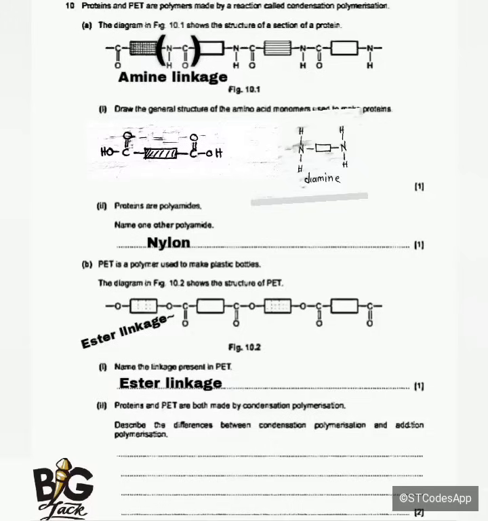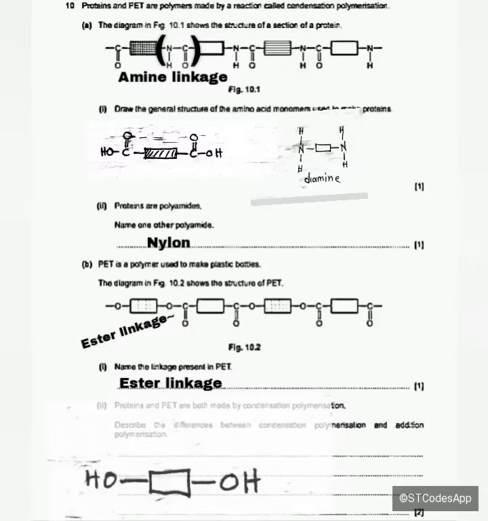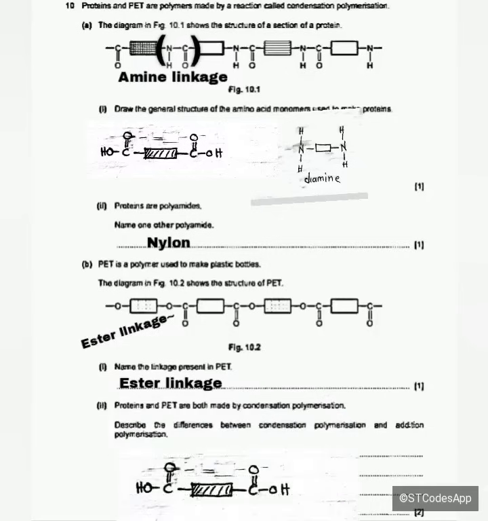So for PET to be formed, a dicarboxylic acid and a dialcohol react. So the structure of dialcohol looks like this. Then the structure of dicarboxylic acid looks like this.